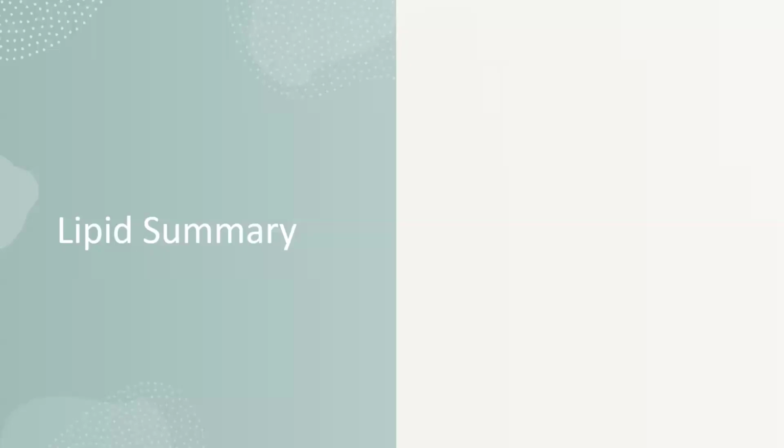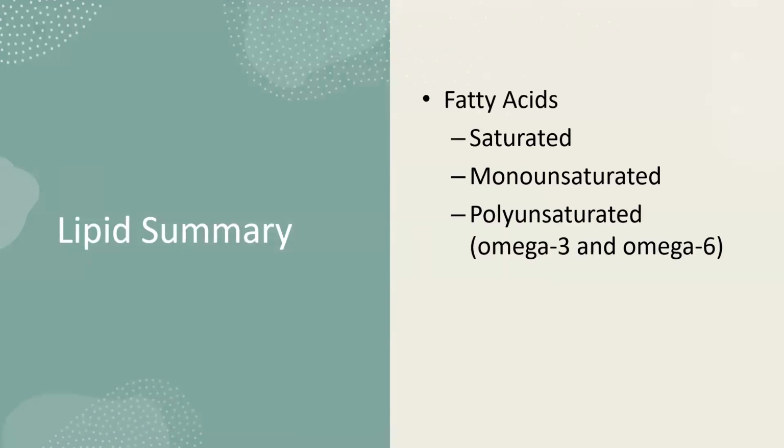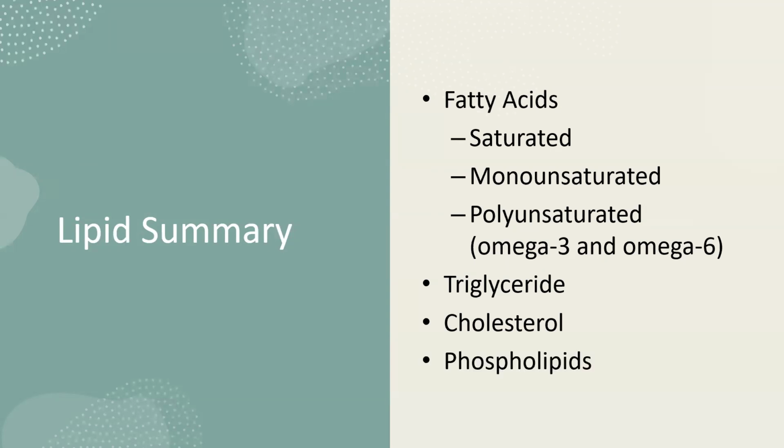So let's summarize what we have talked about in this video. We talked about fatty acids, which include saturated fats, monounsaturated fats, and polyunsaturated fats. And we talked about 2 types of polyunsaturated fats, omega-3 and omega-6s. We discussed the structure of a triglyceride, which is a glycerol backbone with 3 fatty acids attached. We learned that cholesterol is produced by the liver, and the only food sources come from animals. And lastly, we reviewed the structure of a phospholipid and its function in the body and in cell membranes.